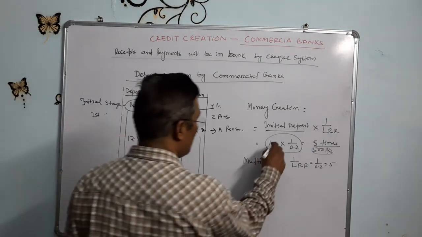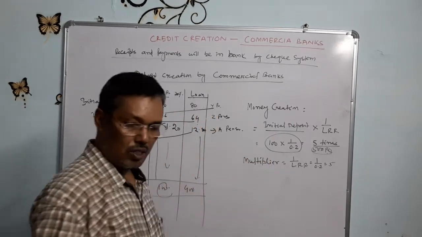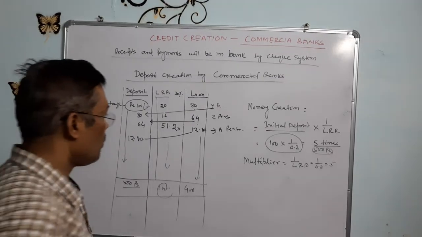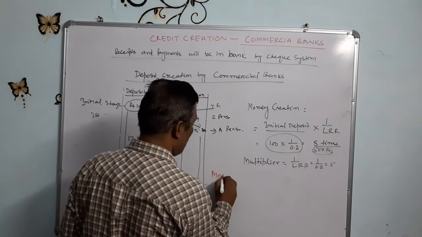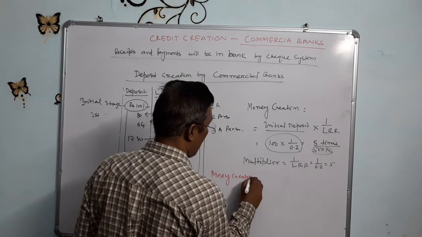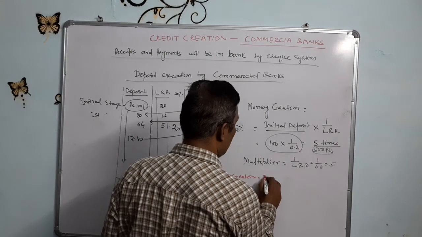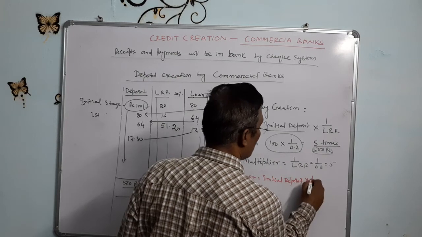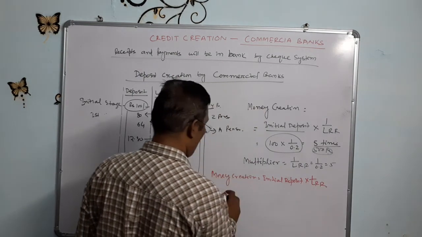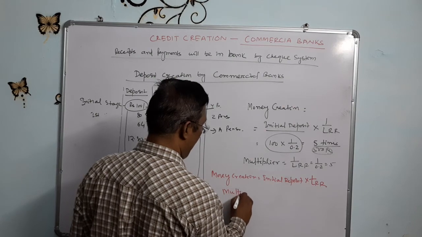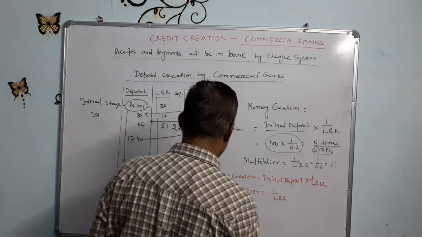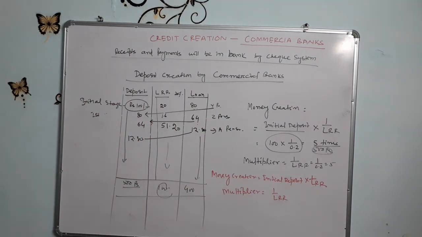One formula is that money creation equal to initial deposit into 1 by LRR, or multiplier equal to 1 by LRR. What is the multiplier? How many times the initial deposit is increased is called the multiplier.